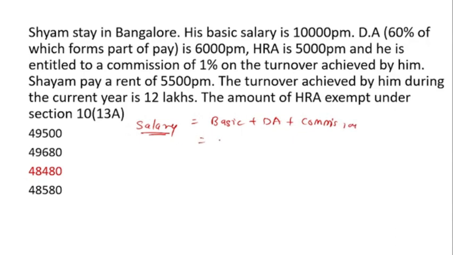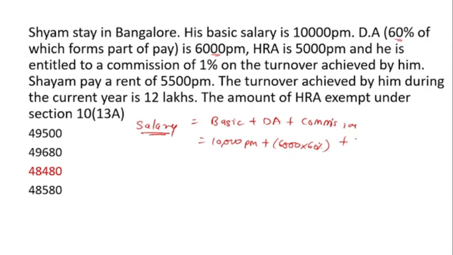So basic is 10,000 per month, plus DA. So how do we calculate that? Here you see that is 6,000 per month, which is 60%. Then commission 1%.